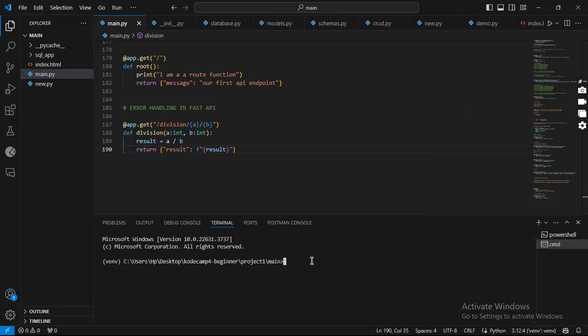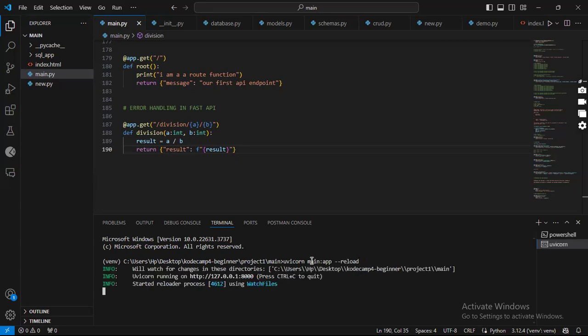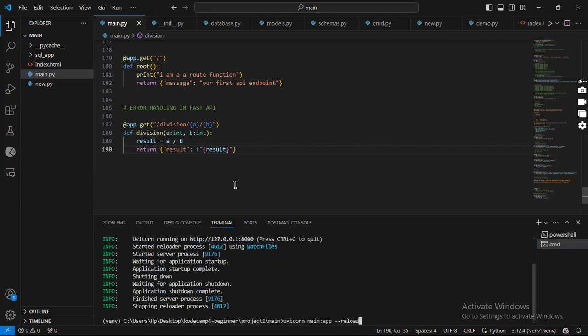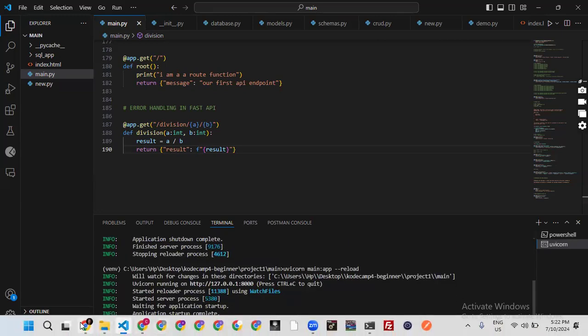We use uvicorn main:app --reload. Right, so our server is up and running. Let's go ahead and test this route out.